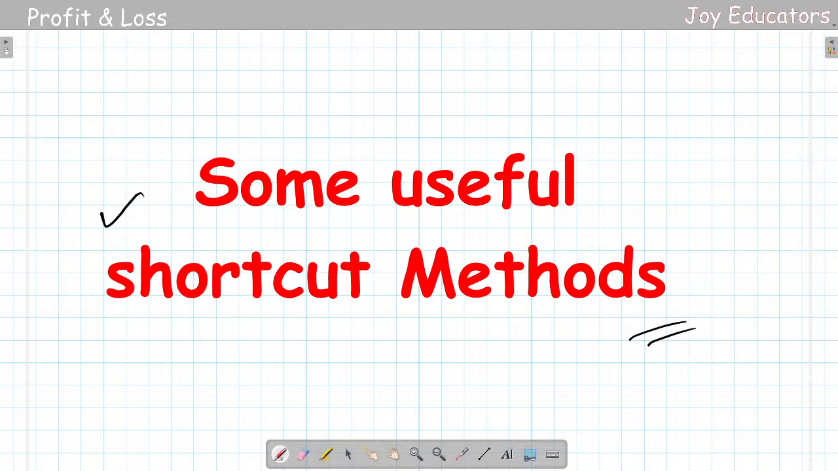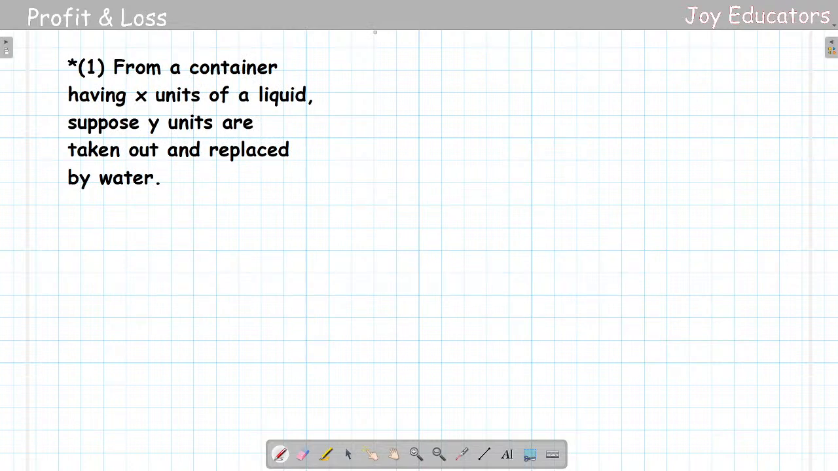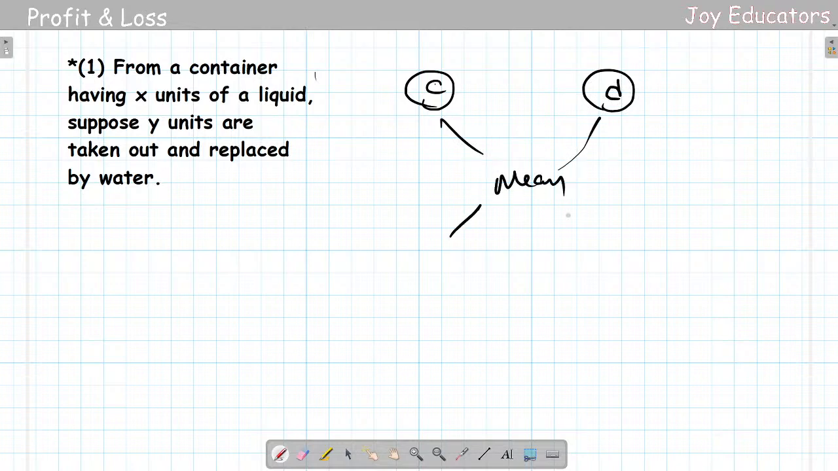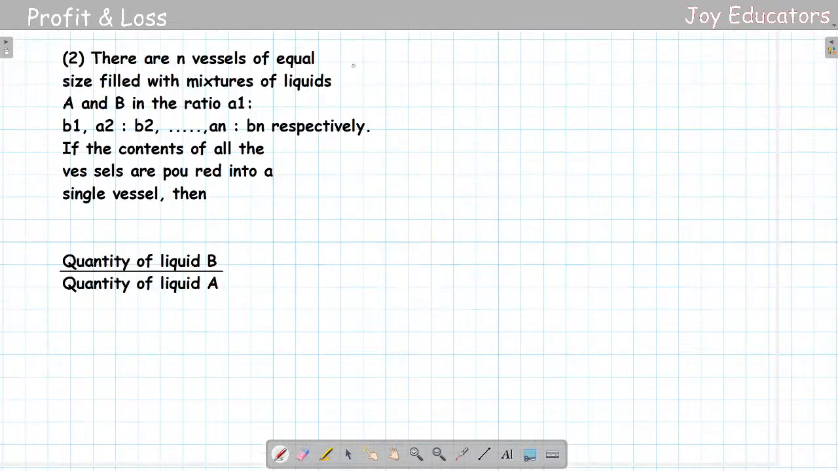So, small shortcuts. The first shortcut is not a shortcut as such: for a container having X units of liquid, suppose Y units are taken out and replaced by water. This is the same old formula that we'll be using most of the time. You can do it formula-wise, or you can put the cheaper quantity here, the dearer quantity here, and the mean here, and finally you'll get d minus mean and mean minus c. That's it.